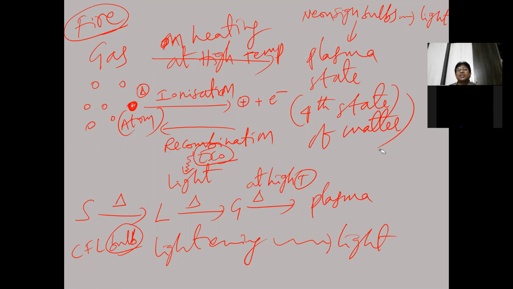The sun is one of the stars. The sun is the nearest star to the earth. The sun is generally considered a smaller star, but there are many stars much larger than the sun. So in the sun and stars, the plasma state is there. So this is the fourth state of matter. Is the concept clear?